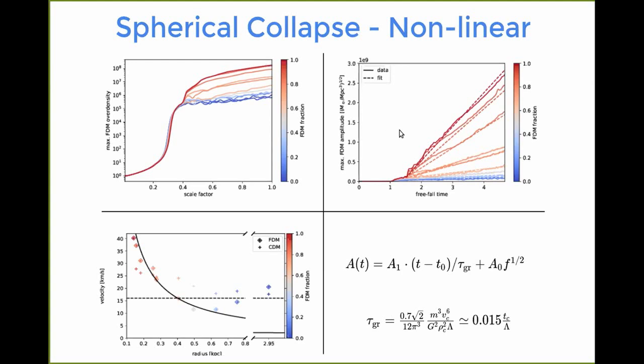And the growth of the solitonic core can actually be better seen on a linear scale, now presenting the amplitude instead of the density, and both as a function of the freefall time. So here we can see that indeed the soliton really starts to grow roughly at 1.5 freefall times. And then the amplitude seems to grow linearly in time. And that is actually something that Dmitry Levkov et al. predicted in a paper from roughly 2 years ago.